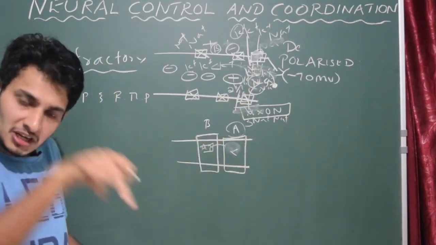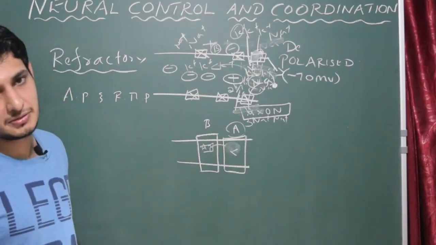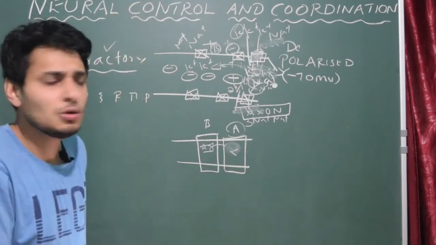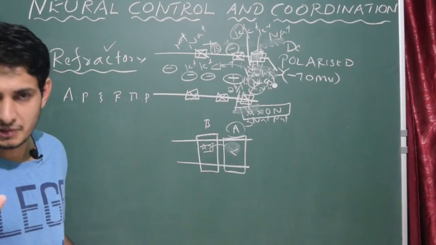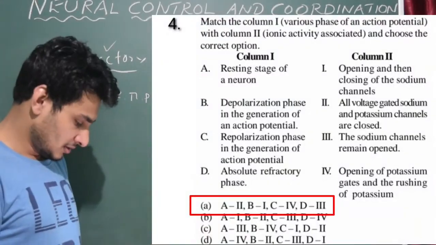So for 2 potassium ions influx, 3 sodium ions efflux takes place. Got it? So this is seen in the refractory phase, that is entering into the polarized state. No confusion here. Got it? Okay. So option A is correct for the question.